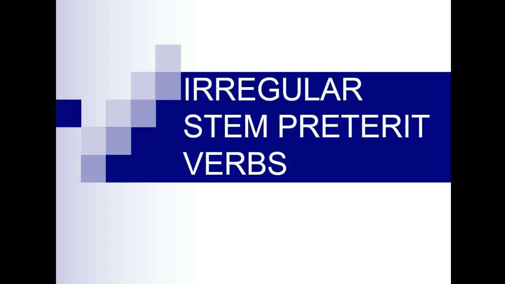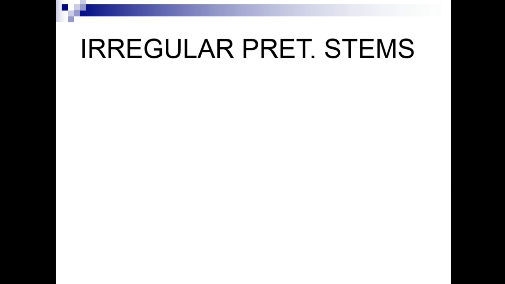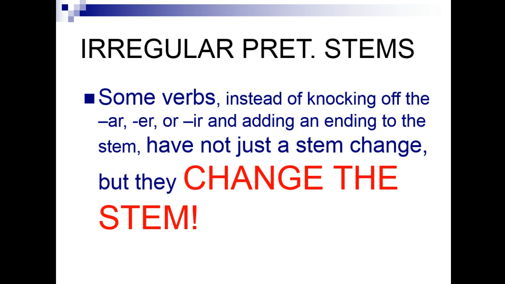We are talking about irregular stem preterite verbs. These are verbs that have a different stem or other irregularities. There are a few extras on your page. You want to make sure you take the notes so that you can play the games with us in class. So, irregular preterite stem verbs.